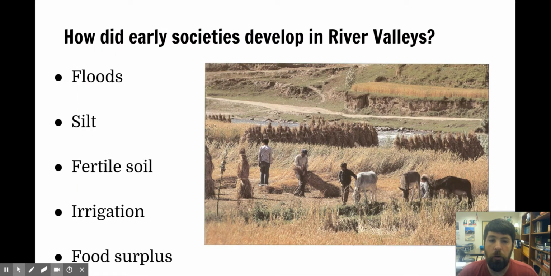When you're able to grow a lot of food in a river valley because of the fertile soil and the irrigation, you end up with lots of extra food, and you have stores of food, and people feel more like they have a very stable food supply. They know nothing's going to happen to cause them to starve. And then people begin to spend their energy and their attention on other things.